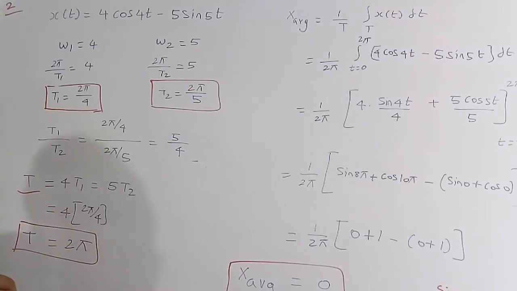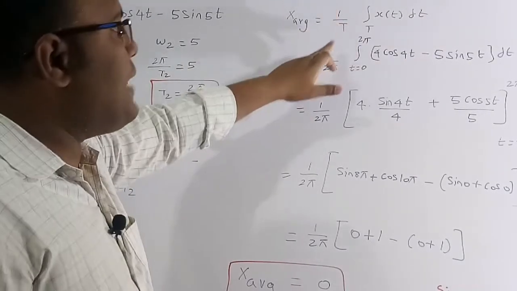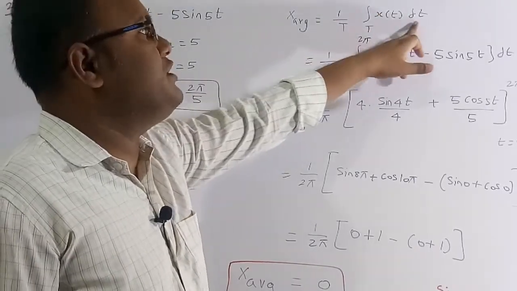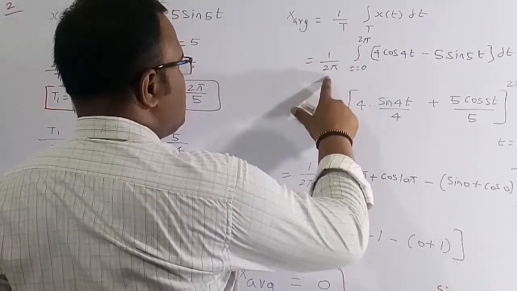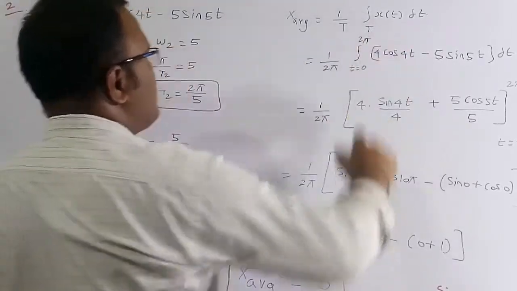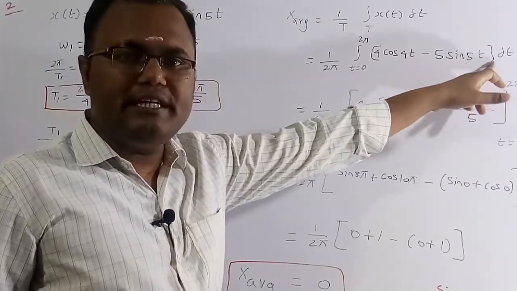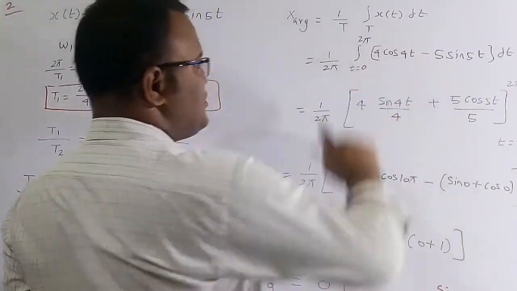Now we need to find the average. The standard definition is x average is equal to 1 by T, integration over the time period, of x of t into dt. The time period T is 2 pi, so 1 by 2 pi, integration from t equal to 0 to 2 pi. Here x of t is 4 cos 4t minus 5 sin 5t, into dt. So now here 1 by 2 pi, and we are going to do the integration.